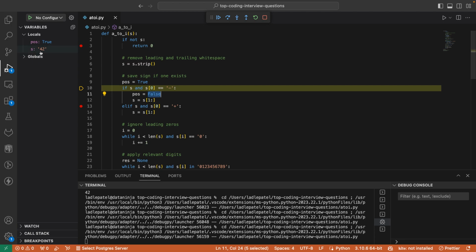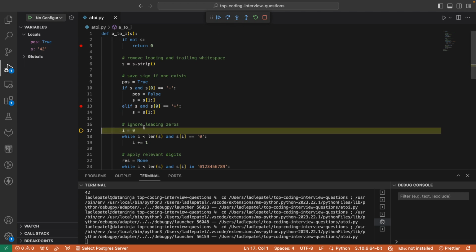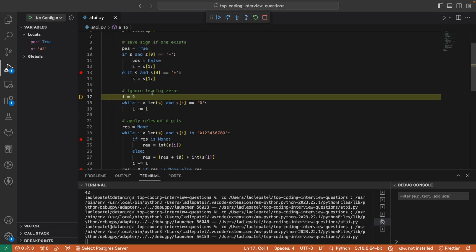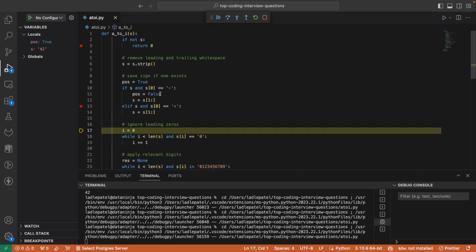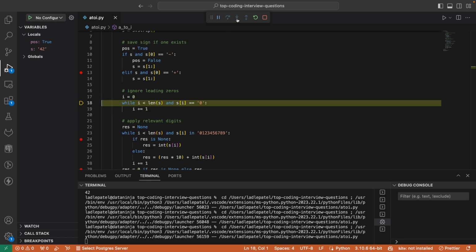We don't need that part to parse the string, so we remove that. If there is a symbol, it removes the first index, so it starts from index 1. Let's say it is negative 42 or positive plus 42, it starts from 42 after removing the first character. Here it is not positive or negative, so by default it's positive and it will not go inside this. If there are any leading zeros, this will remove the white spaces, but there can be a string with zeros as well, so we have to remove those.